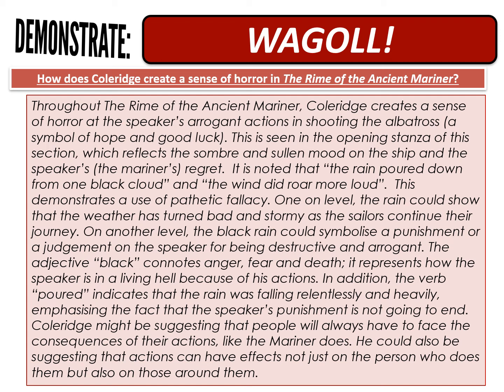Throughout the Rime of the Ancient Mariner, Coleridge creates a sense of horror at the speaker's arrogant actions in shooting the albatross, a symbol of hope and good luck. And that, as you'll see, is the point sentence.